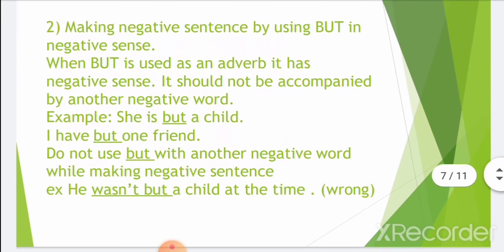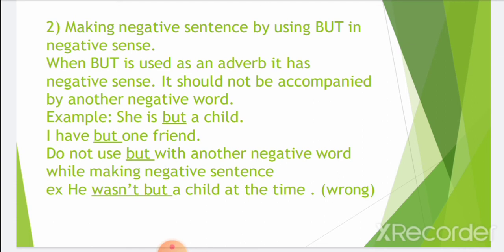Now, the second method of making a negative sentence is by using but in the negative sense. When but, B-U-T, is used as an adverb, it has a negative sense. So we can make a negative sentence by using but, but it should be used as an adverb; then only will it have a negative sense. And this but should not be accompanied by another negative word. That means two negative words with but are not allowed.